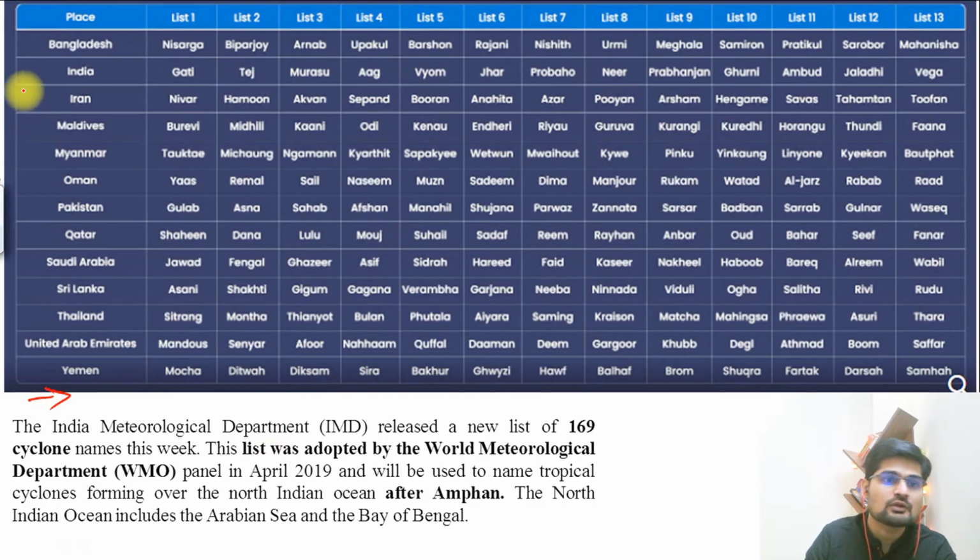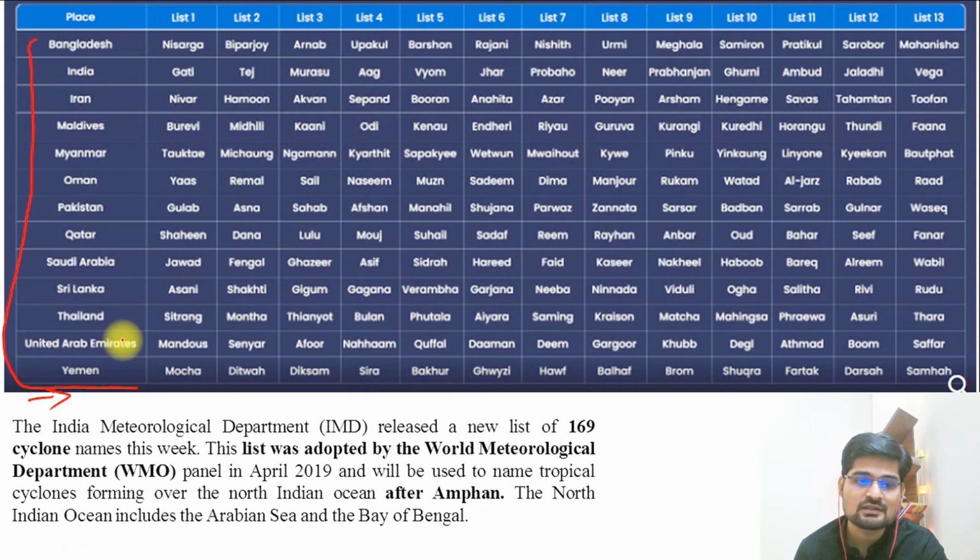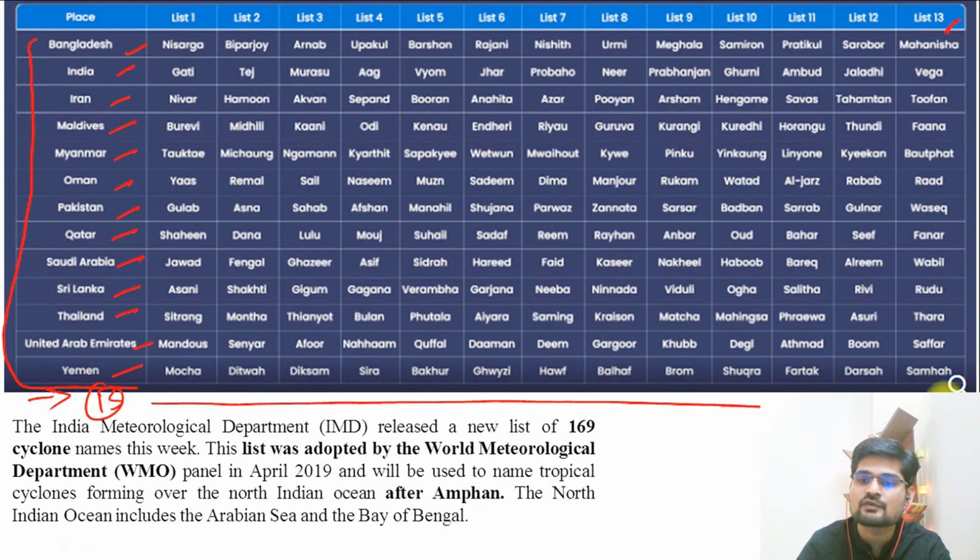What you see now, not 8 but almost what you see here, is that 13 countries in this particular region have given names. So these 13 nations have given how many names? 13 names each. Right? So Bangladesh, India, Iran, Maldives, Myanmar, Oman, Pakistan, Qatar, Saudi Arabia, Sri Lanka, Thailand, UAE and Yemen. So these 13 countries have given 13 names for the next upcoming cyclones. Right? So how many names become? 169 names are there. So that is important.